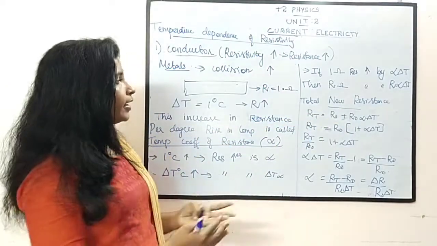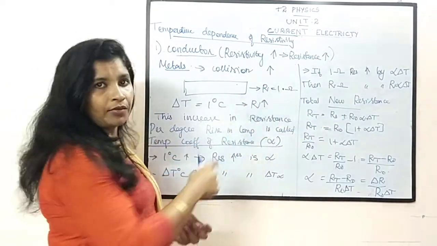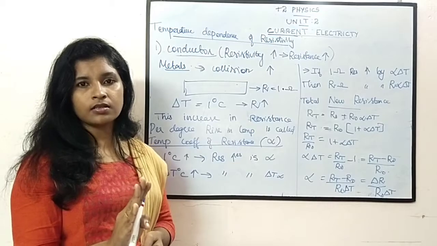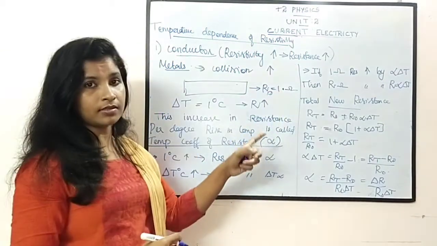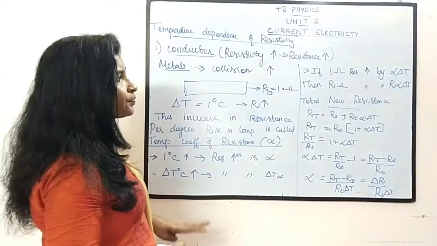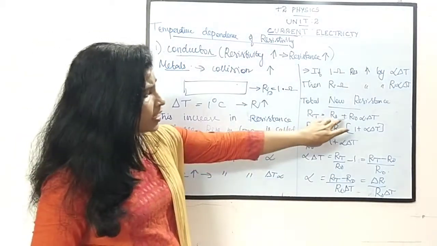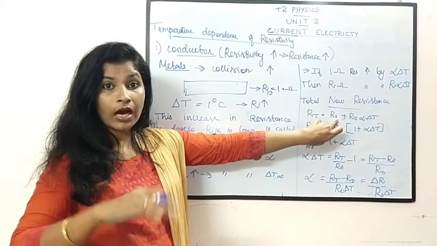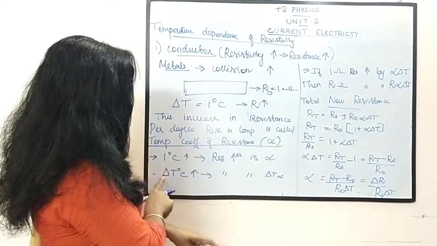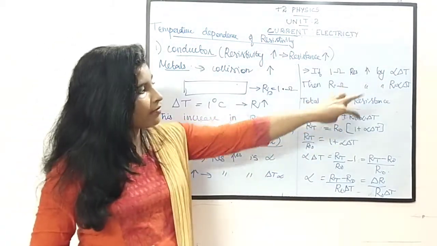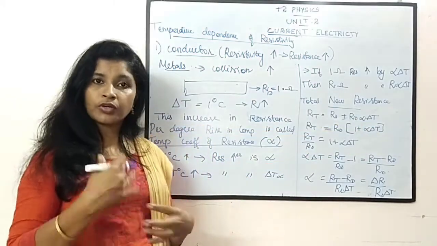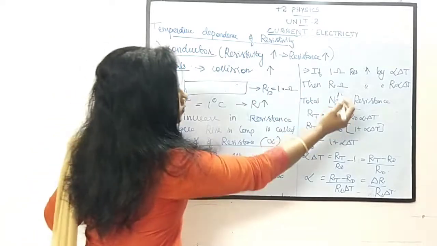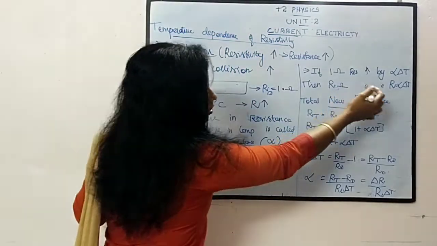Originally it is having a resistance of 1 ohm. Let us take that original resistance as R0. Now it has increased because of the increase in temperature. The resistance has increased by R0 into alpha del T. Understood? It is multiplied with that R0, right? So we can write it as R0 alpha del T.